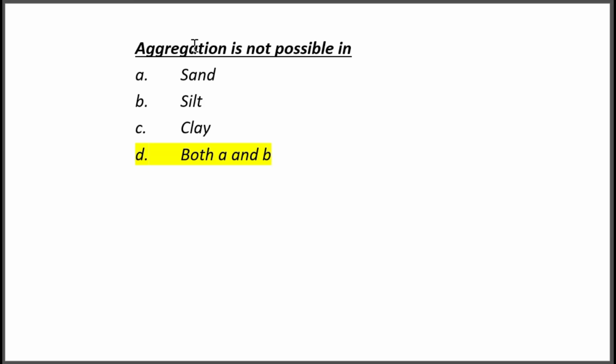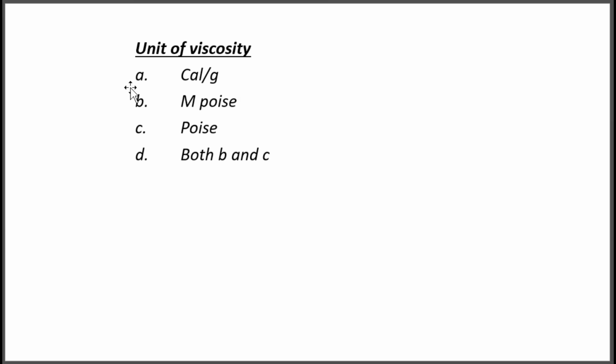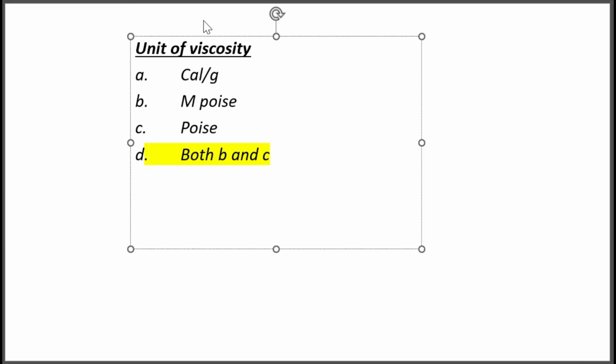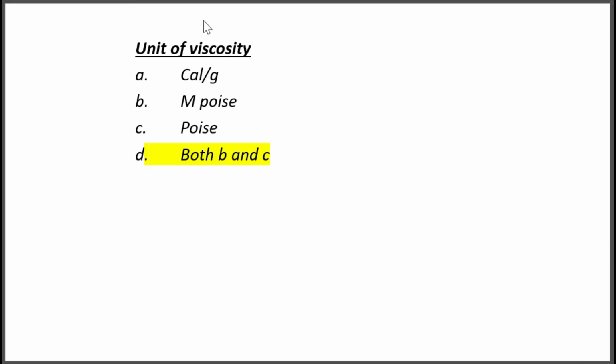Next, unit of viscosity. Option A calorie per gram. Option B millipoise. Option C poise. Option D both B and C. Correct answer, option D. These are units of viscosity. What is viscosity? It is the resistance of a liquid to motion, like the sliding over of the layers.